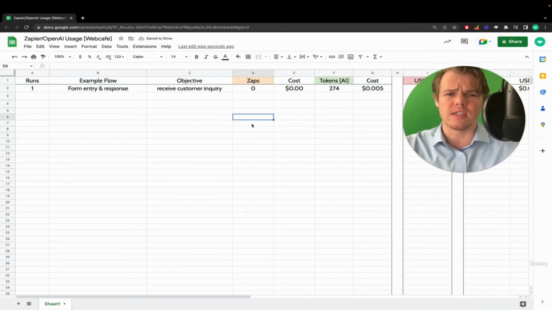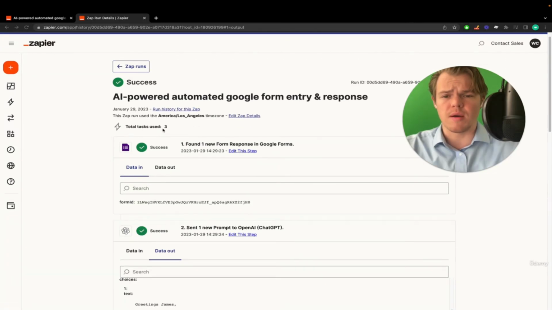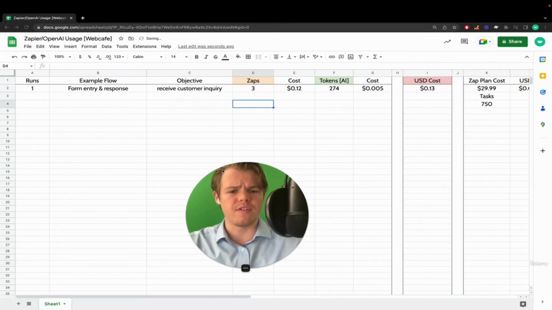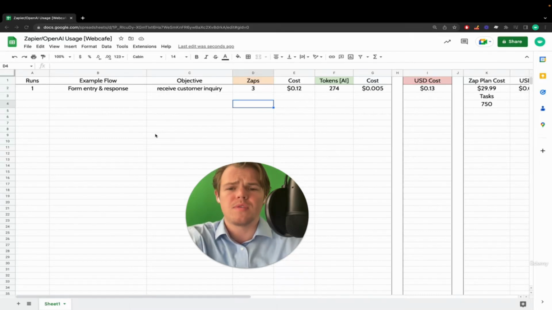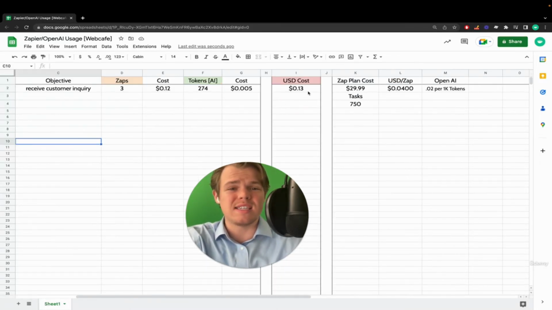So let's jump back over to Zapier. Now, if we come back to Zapier, what you'll notice is at the very top, you have the amount of zaps that were expended, which would be 3 in this context. So let's enter that back into the Excel. I'm going to come over here and hit 3. So great. Now we have officially figured out how much it would cost to run this flow one time. And as you see, it costs around 13 cents to do that entire flow.